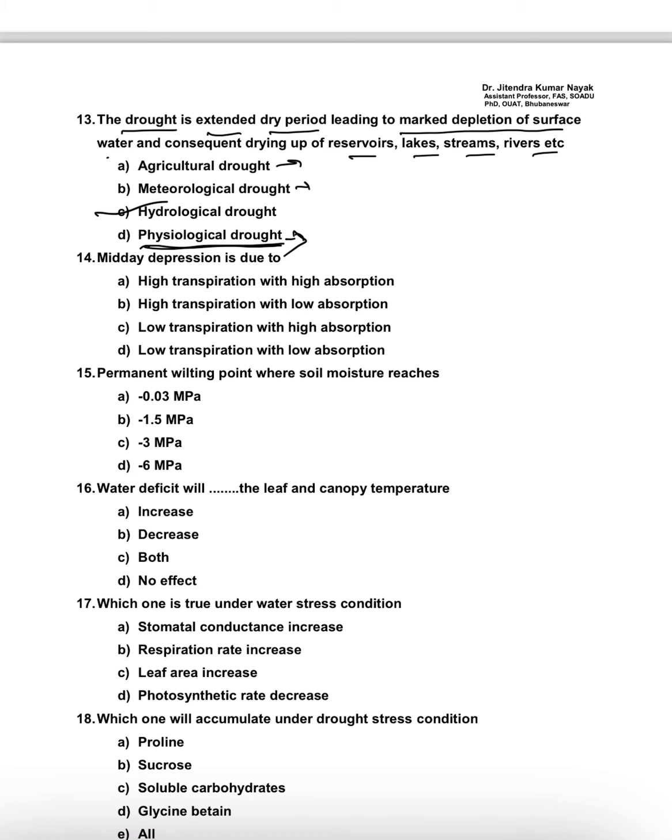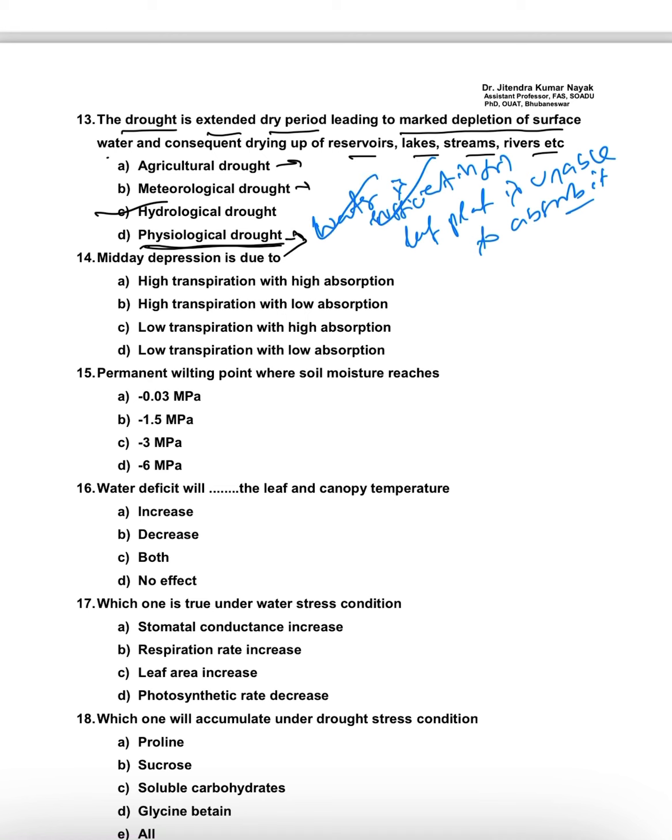Physiological drought means water is sufficient in the soil, but the plant is unable to absorb it. So why? What is the condition? Now water is sufficient, but the plant is unable to absorb. There will be three types of condition: one is saline soil, another is ice, another is waterlogged condition.